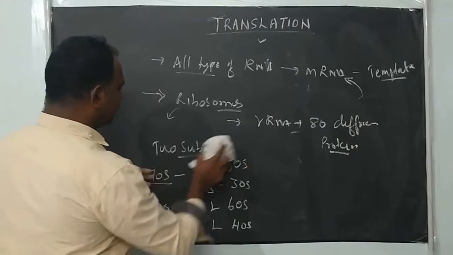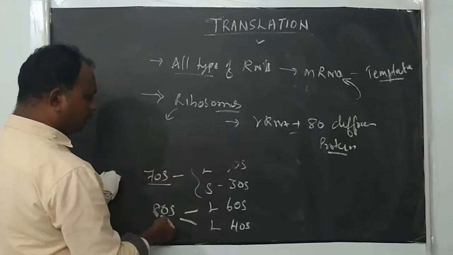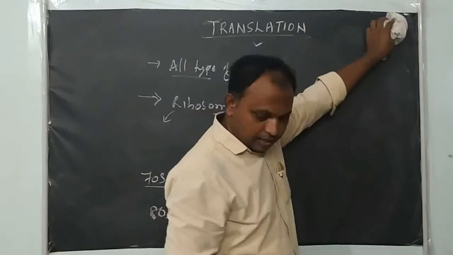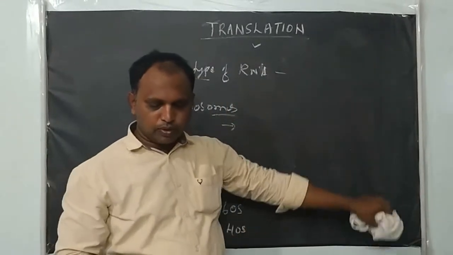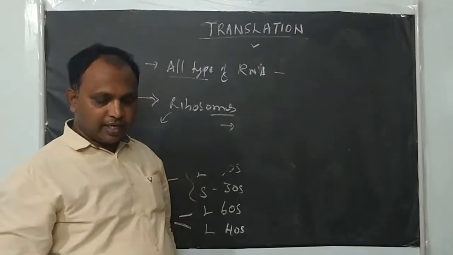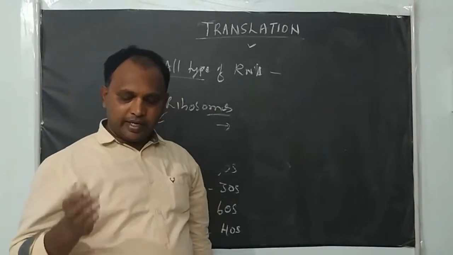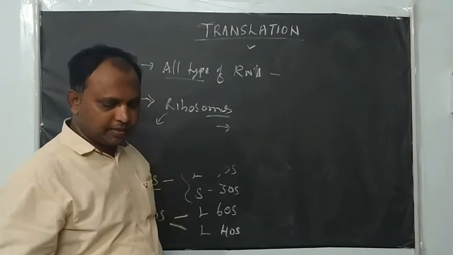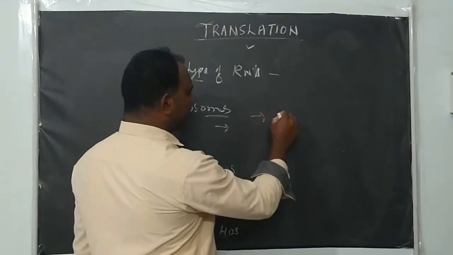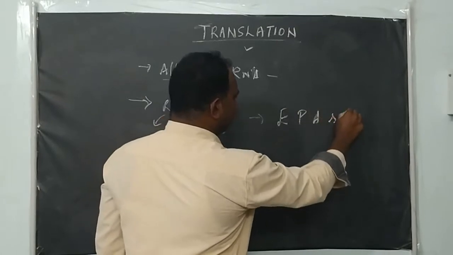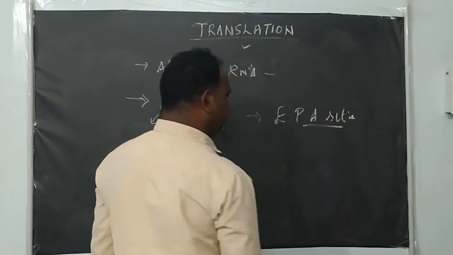Next we will see the ribosome. I told you there are two subunits, right? The ribosome has different sites for binding mRNA, tRNA and amino acid. These are the E, P and A sites.